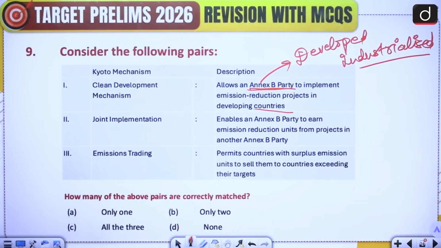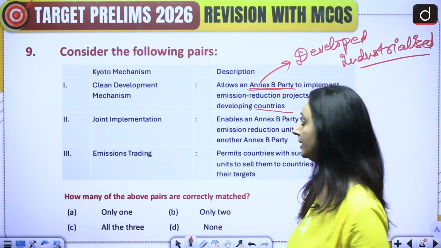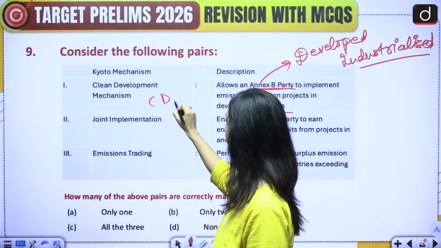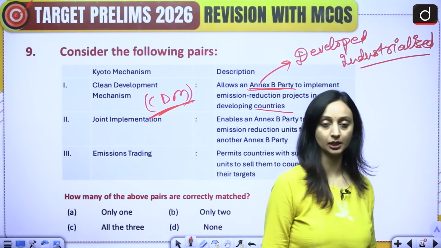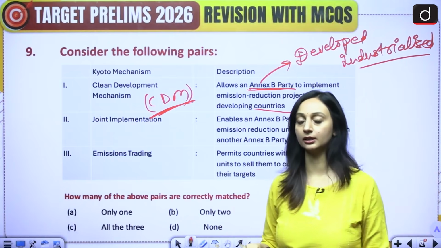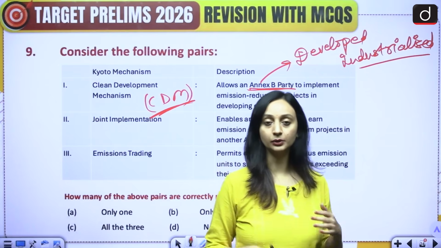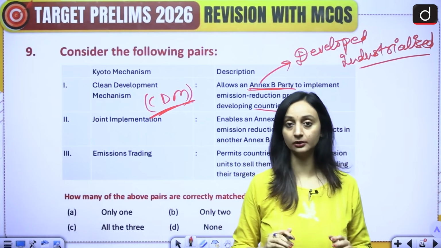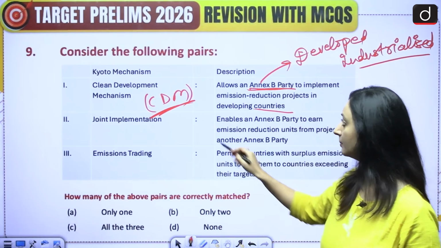Here we are talking about the mechanisms that we have under the Kyoto Protocol and what they are going to do. All right, so let's talk about the first one, Clean Development Mechanism or CDM. Now, what is the Kyoto Protocol? I told you that under this, we are going to give emission reduction targets for greenhouse gases to the developed nations, or the industrialized nations, or the Annex 1 parties, so that they can bring down their greenhouse gas emission. So the first mechanism that we have is the Clean Development Mechanism.